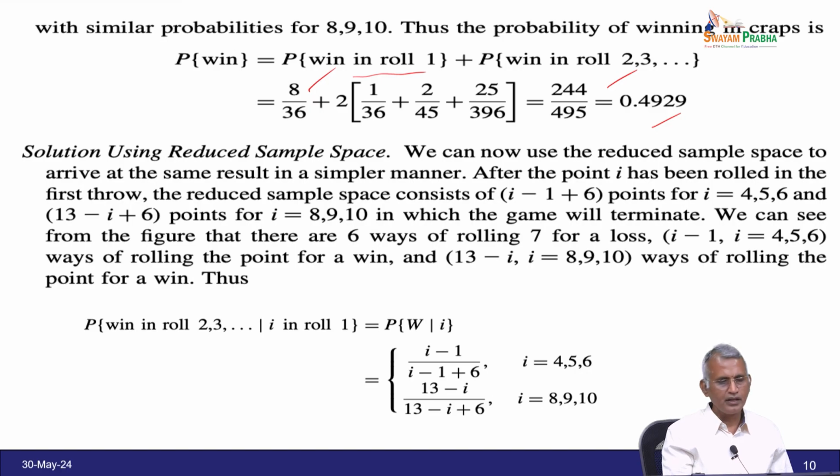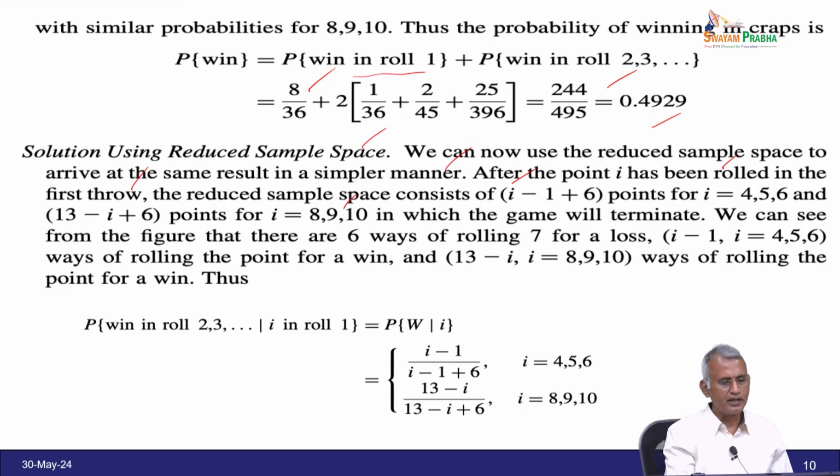Now, we can use the reduced sample space to arrive at the same result in a simpler manner. After the point I has been rolled in the first throw, the reduced sample space consists of I minus 1 plus 6 points for I equal to 4, 5, 6, and 13 minus I plus 6 points for I equal to 8, 9, 10, in which the game will terminate.